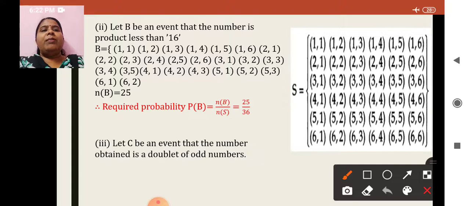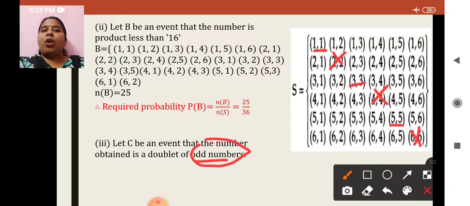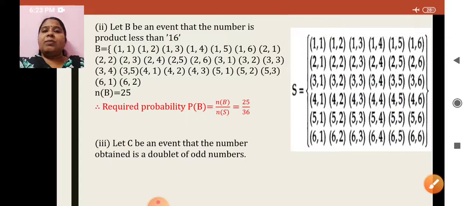So when they want a doublet of an odd number, when I take 1 1, this is okay, it is an odd number. But when I consider 2 2, is it an odd number? No. So this you don't consider. 3 3 is okay. But when I take 4 4, again these are even numbers, so don't consider. 5 5 is again an odd number, so we can take. But when we take 6 6, it is again an even number, so don't consider. I hope you are understanding. If this word was not there, we would have considered all these 6 possibilities. But since they want a doublet and that too of an odd number, we'll consider these 3 possibilities, 1 1, 3 3 and 5 5. I hope the concept is clear.